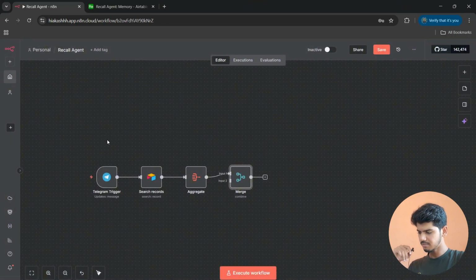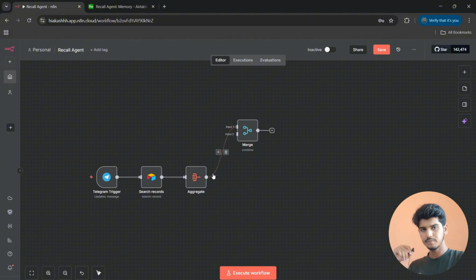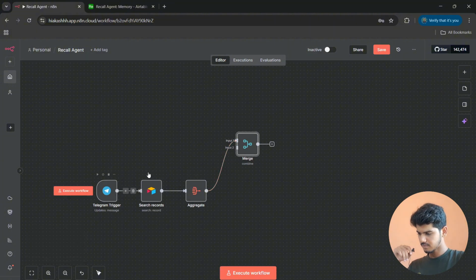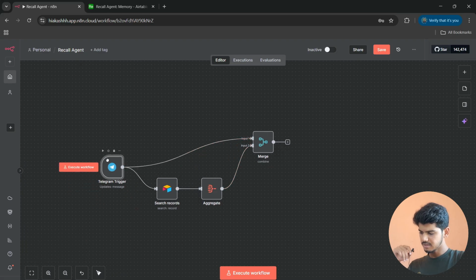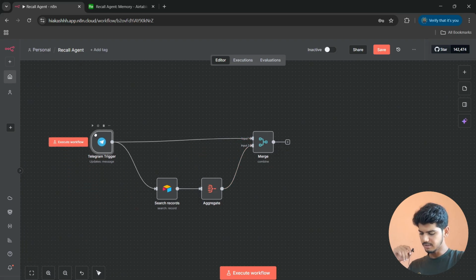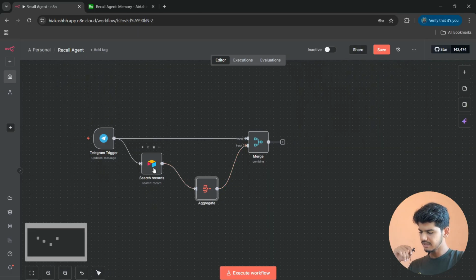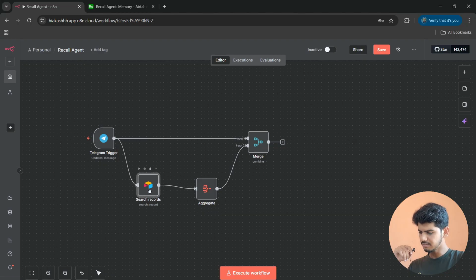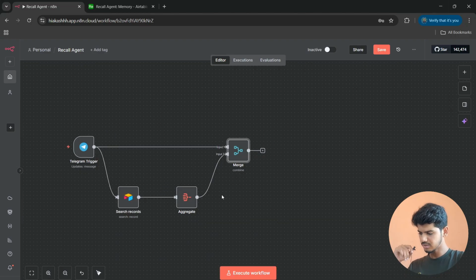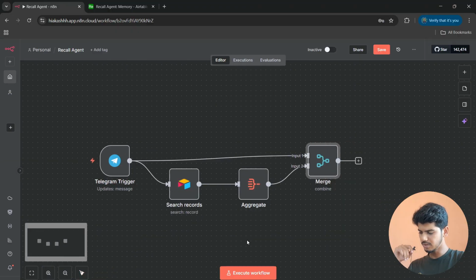Let's connect this Telegram trigger to input 1 and this aggregate to input 2, just to look better. So now it's merging the two pieces of information together. So when the message is sent, it is going to grab all the information in Airtable, and all the information which is in Airtable it is going to aggregate into a single item using the aggregator, and then it is going to take the text that I sent through Telegram and put that into a single item so that we can pass this special packet over to our AI agent.